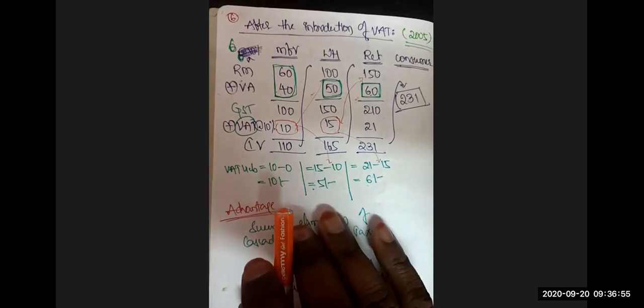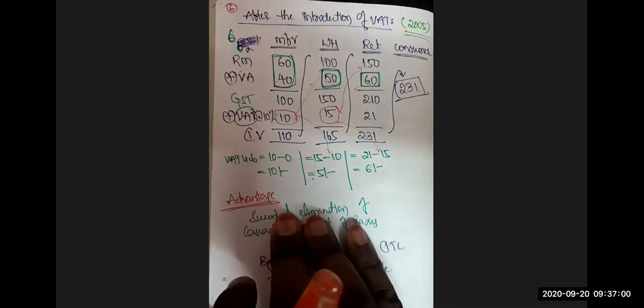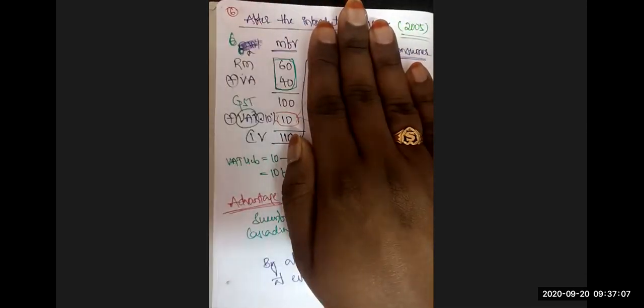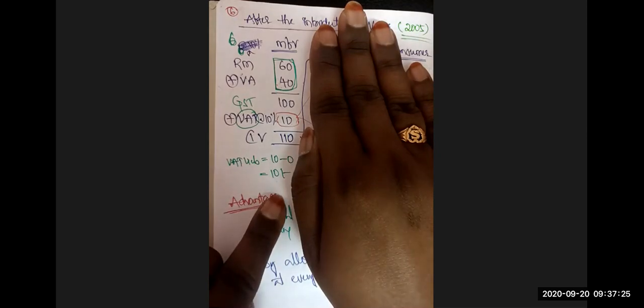Whatever the value added, at every stage of the sale, only on that value addition, the tax is leviable. You can just look at the manufacturer stage. What is the value addition at him? 60 plus 40, 100 rupees is the value addition at the manufacturer, right? Now, what is the ultimate liability of the manufacturer? 100 is the value addition, rate of tax 10%. 100 into 10%, 10 rupees is the ultimate VAT liability of the manufacturer.